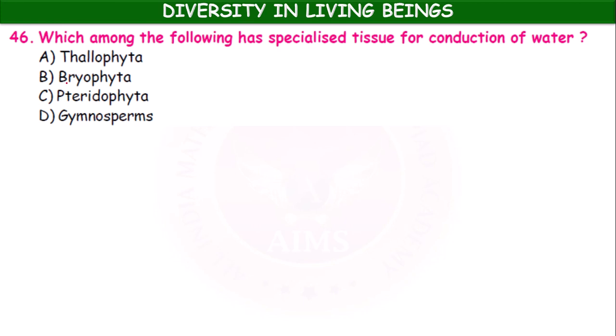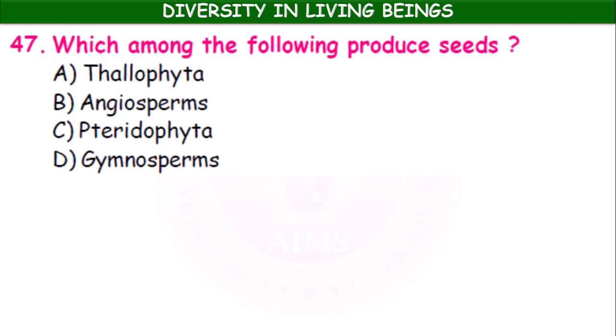In bryophytes also there is no vascular tissue. Pteridophytes are the first vascular cryptogams, non-flowering plants, and gymnosperms also have vascular tissue. So C and D.